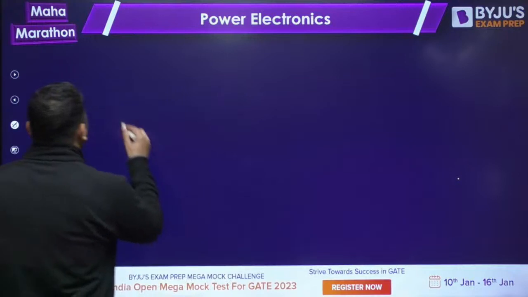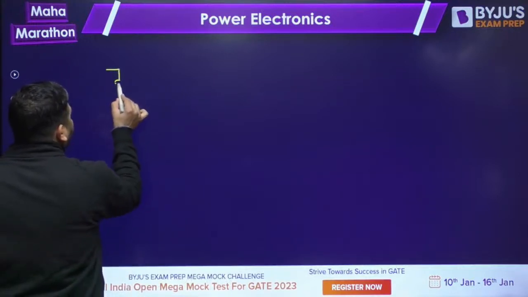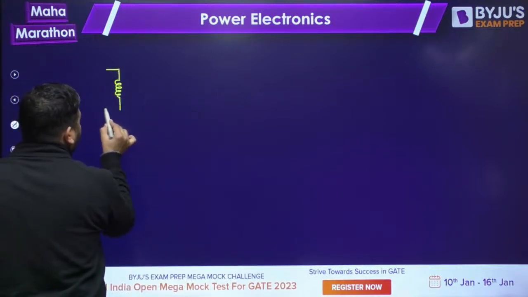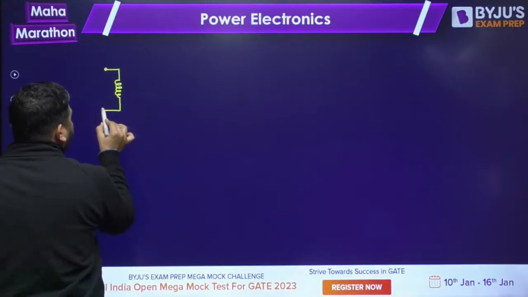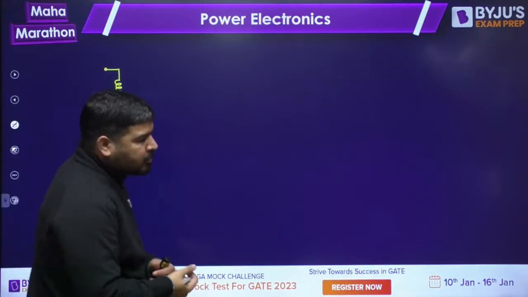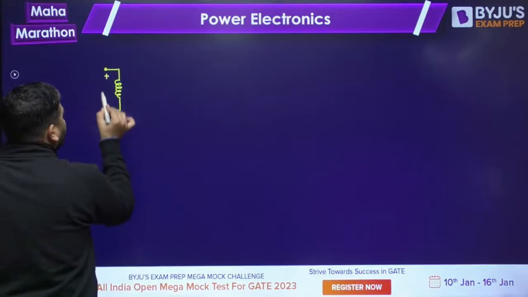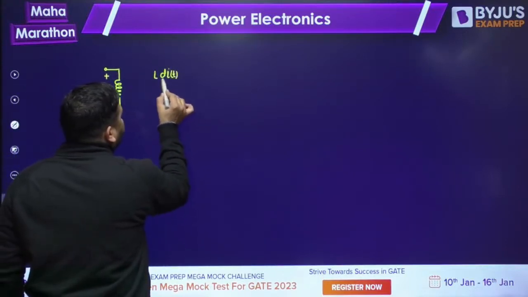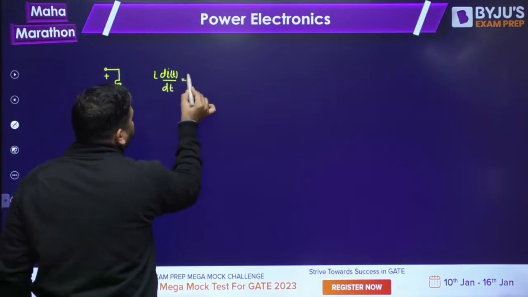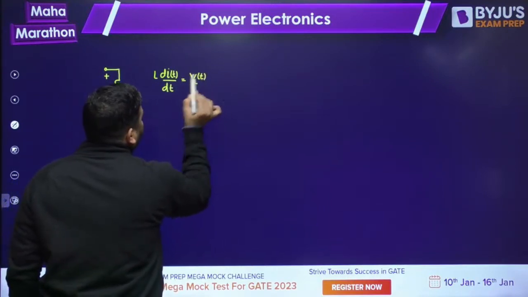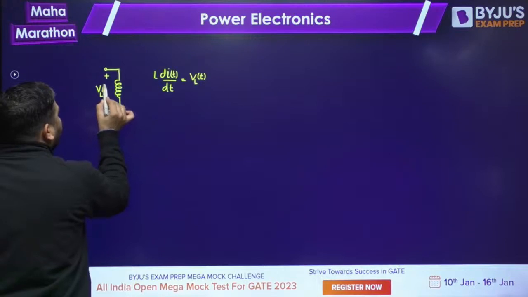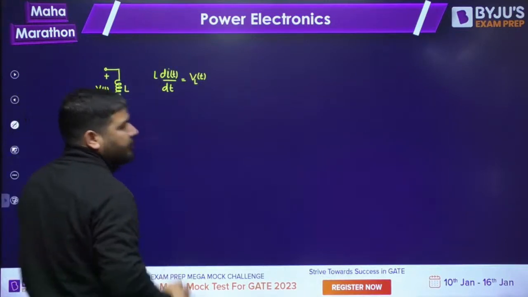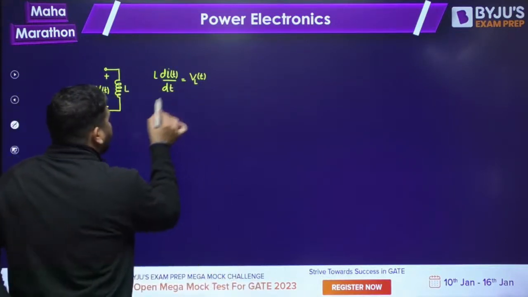Let's say you have an inductor. In an inductor, remember there are 2-3 important points. First of all, we know that in an inductor, L di by dt is the voltage across the inductor, VLT. L di by dt is equal to VLT. We know that.